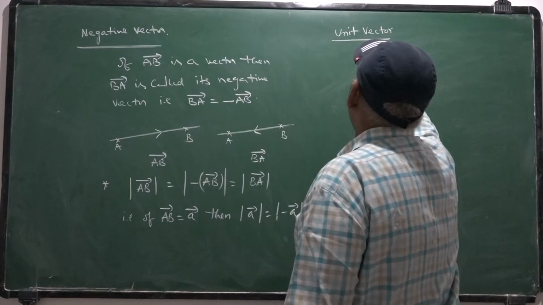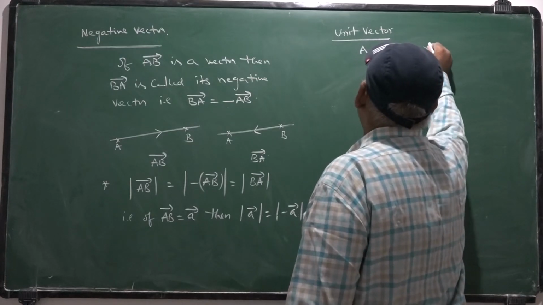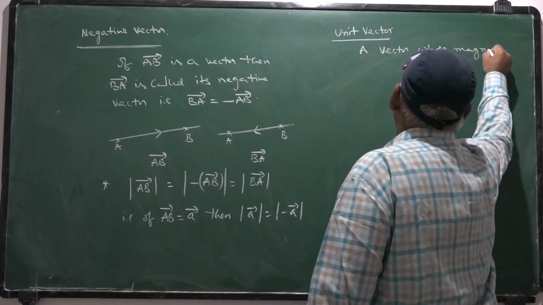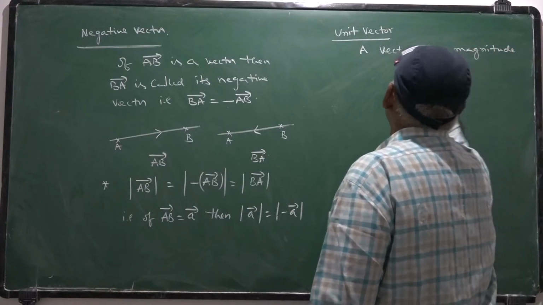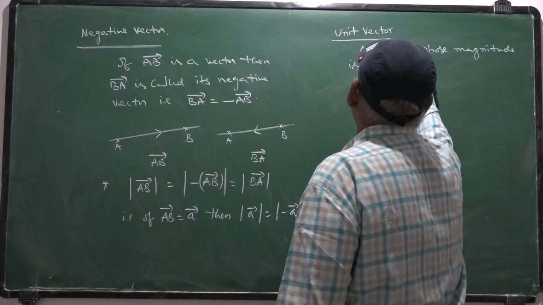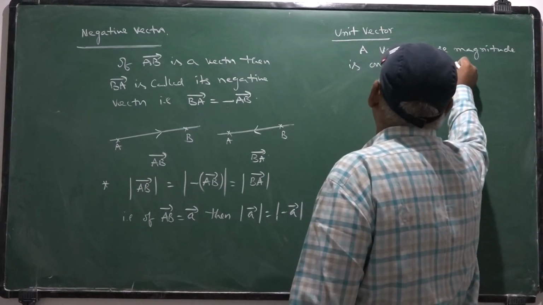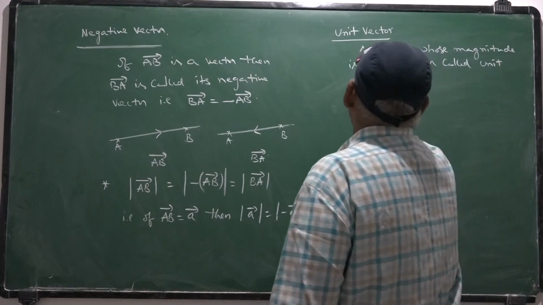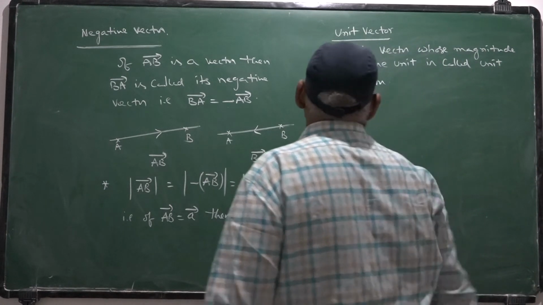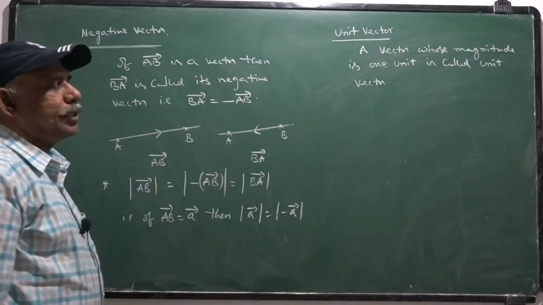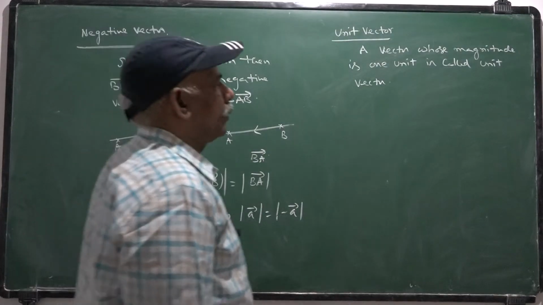If the magnitude of the vector is 1 unit, then it is called a unit vector.